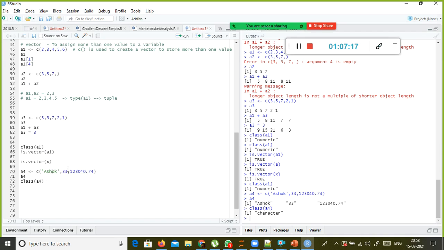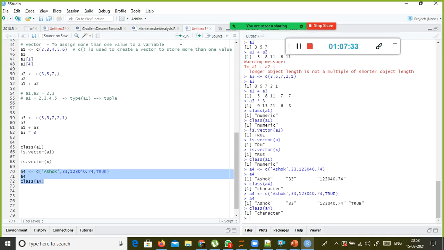So irrespective of the other data types which you use, the string data type always takes the higher priority. For example, I am going to use a logical operator also, but still it shows character. It converts all the values into a character data type. So what do we conclude with this? Using a vector, you can store only one data type. Even if you combine multiple data types, it will convert them into a single data type only.